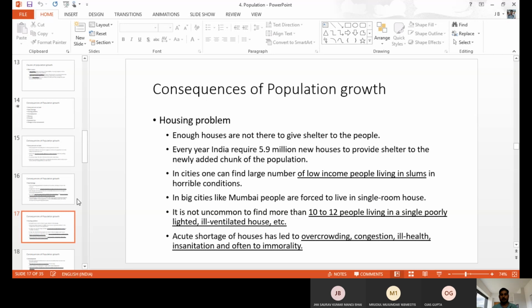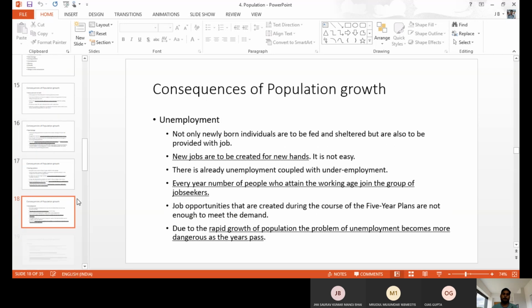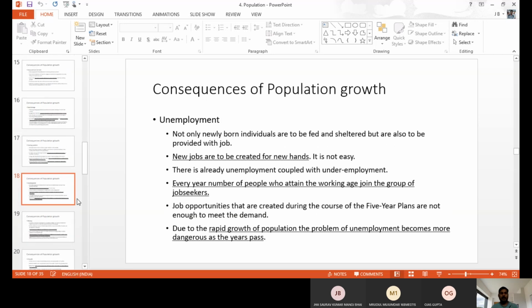Okay, because of overpopulation we face overcrowding, congestion, ill health, insanitation, that kind of thing in the urban places. These are also consequences of overpopulation. And unemployment, like I already told in the last class. Because of overpopulation, we can't create enough job opportunities.